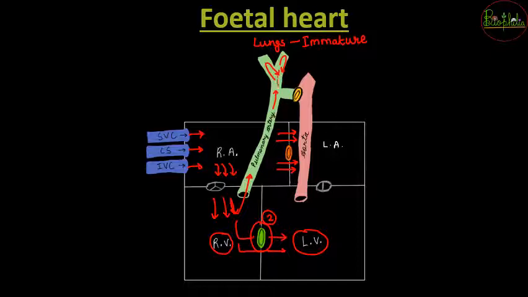No, instead of that it will take a diversion and enter the aorta. So this special connection is provided in the fetal heart क्योंकि lungs immature हैं. Since the lungs are immature, that blood needs to be diverted into the aorta directly. So pulmonary artery से aorta तक का direct diversion is going to be the third difference for the fetal heart.